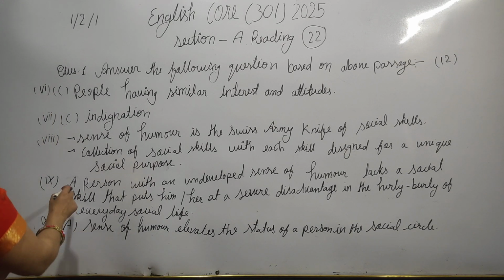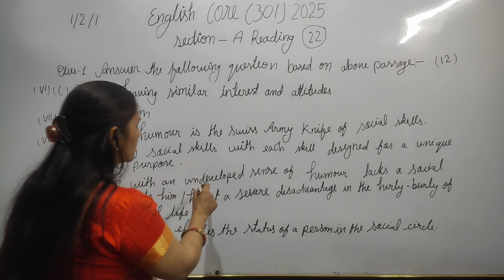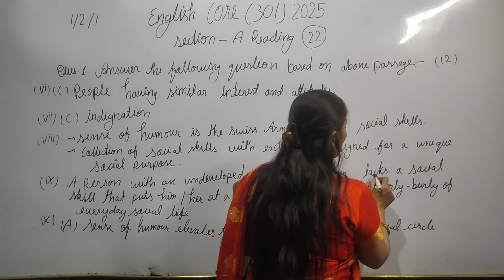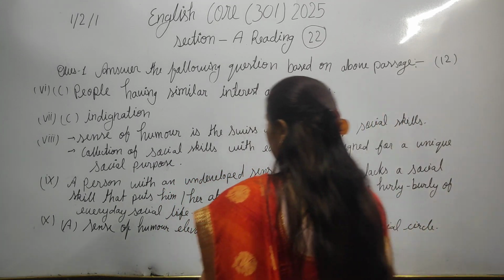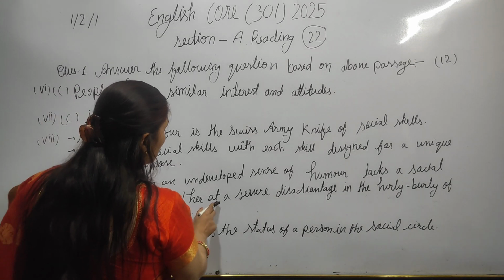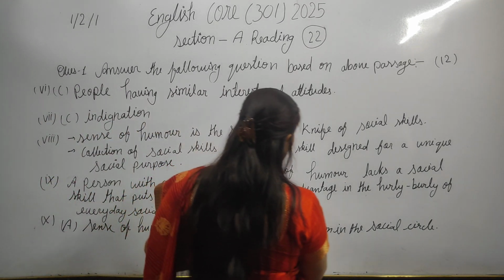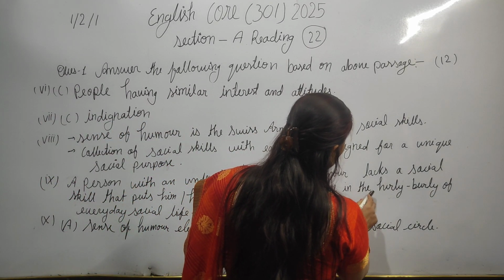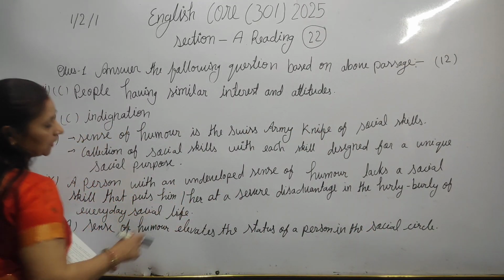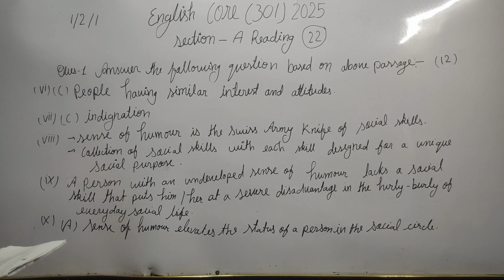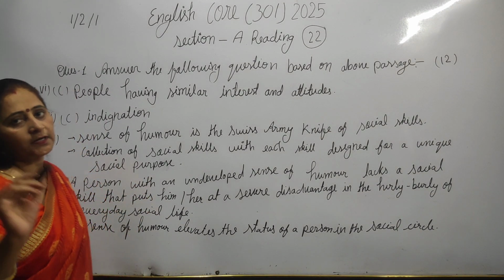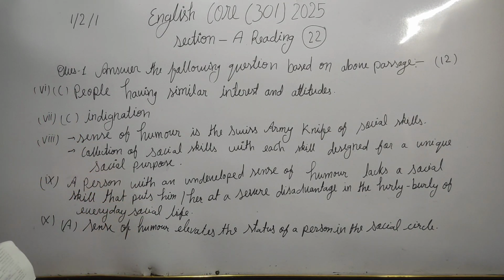So this answer would be: a person with an undeveloped sense of humor lacks a social skill that puts him or her at a severe disadvantage in the hurly-burly of everyday social life. This is your answer. If you have written this part, definitely you will get 1 mark.